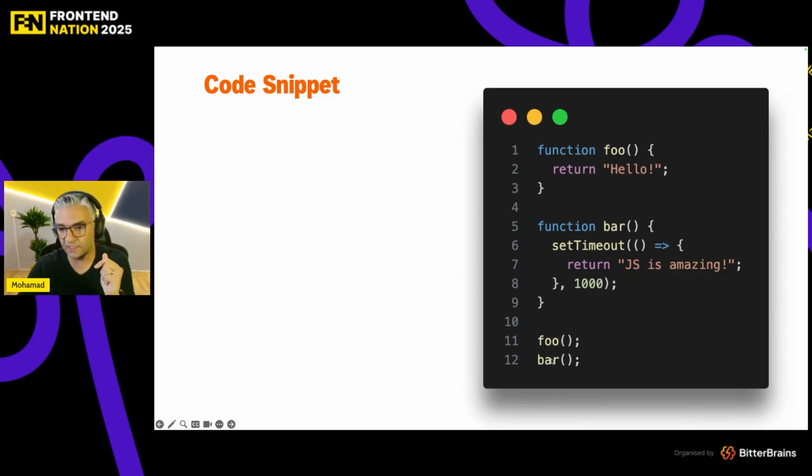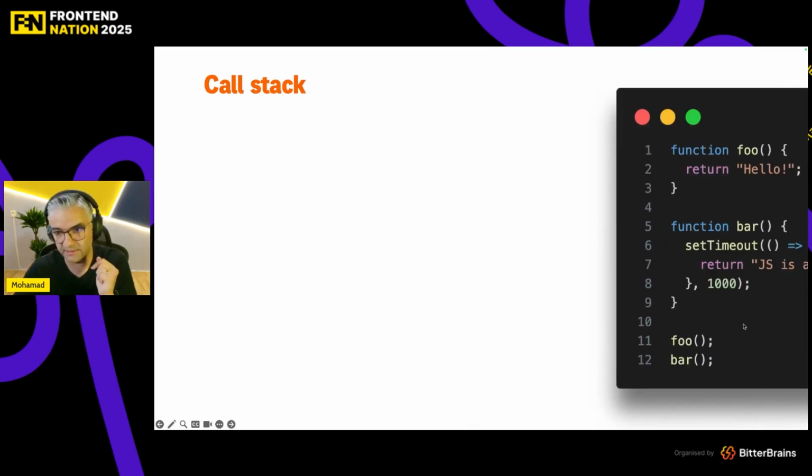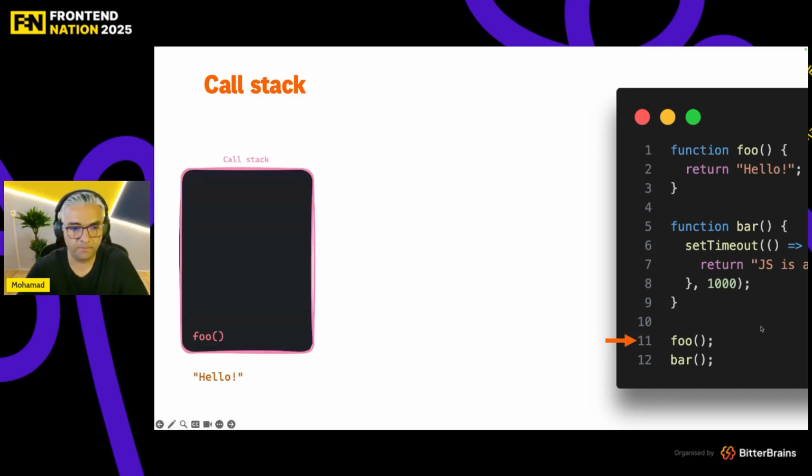On lines 11 and 12, I'm calling these functions. So foo and bar, lines 11 and 12. So easy, right? So let's see how JavaScript runs this function when it goes to the call stack. As you know, we have the call stack, right? The call stack is responsible for putting our functions in a queue, and actually it's a stack. So last in, first out, right? So as soon as I reach line 11, foo would be on top of the call stack.